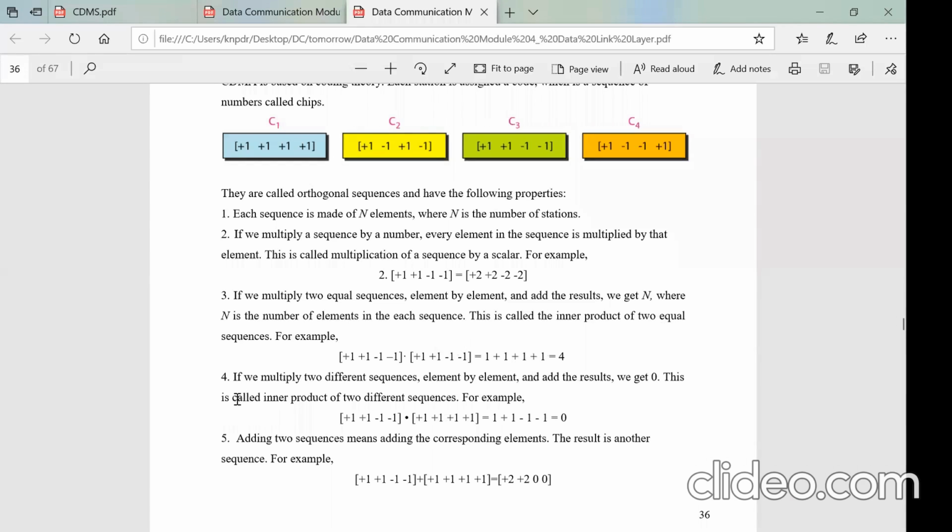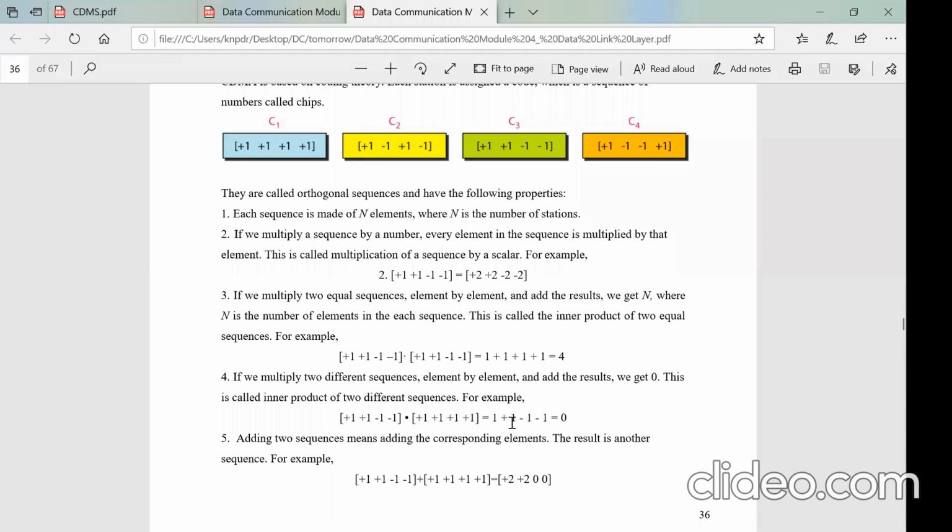The fourth property is, if you multiply 2 different sequences, meaning C1 with C2, or C2 with C3, or C1 with C3, then what we get is 0. So we have taken 2 sequences here. I think this is C3 multiplied with C1. So element by element they are multiplied. Plus 1 into plus 1 is plus 1. Plus 1 into plus 1 is plus 1. Now minus 1 into plus 1 is minus 1.